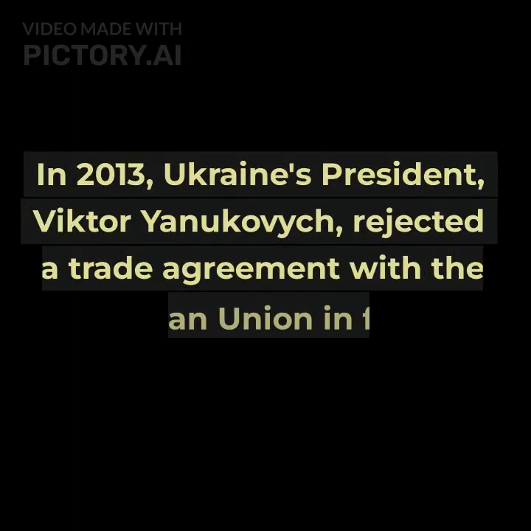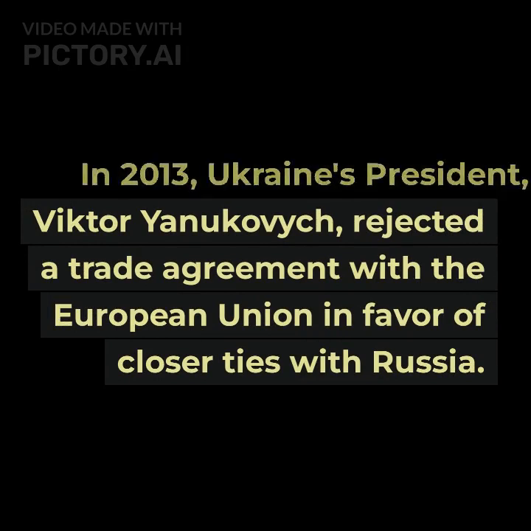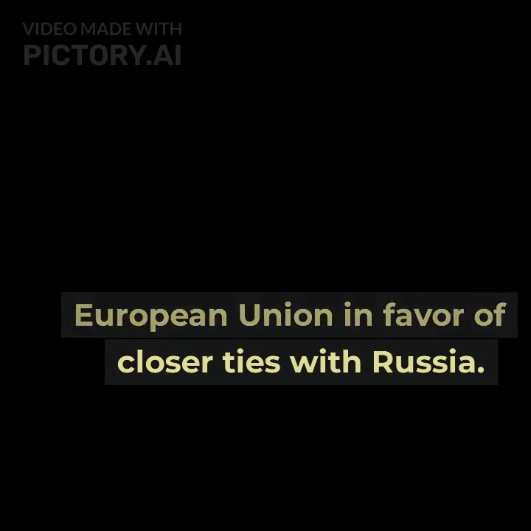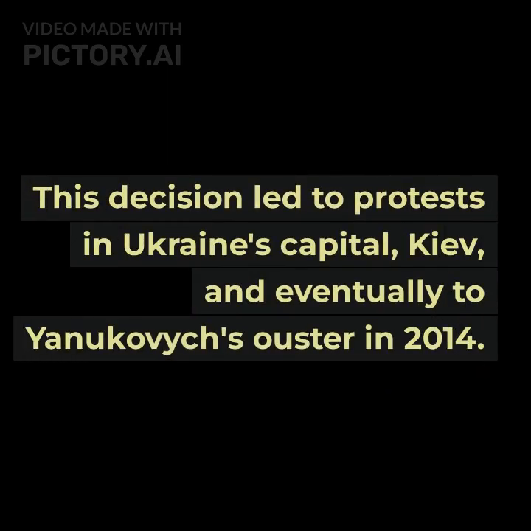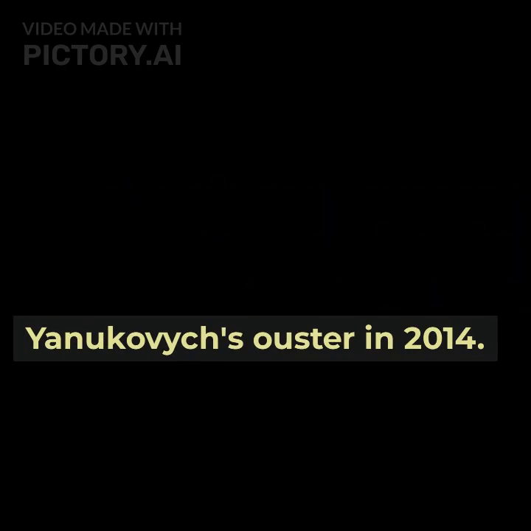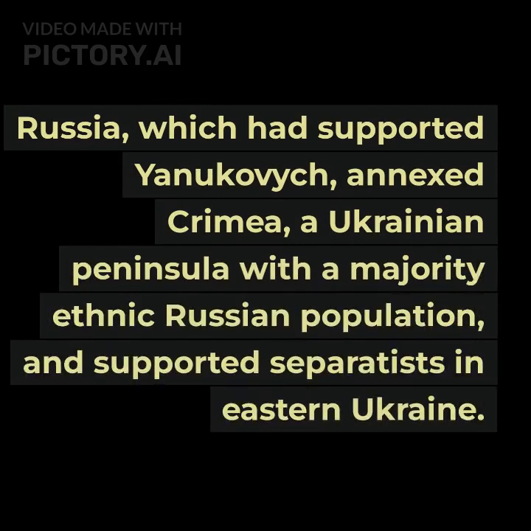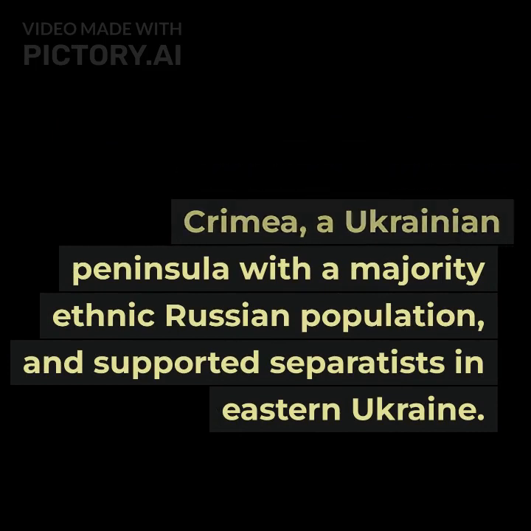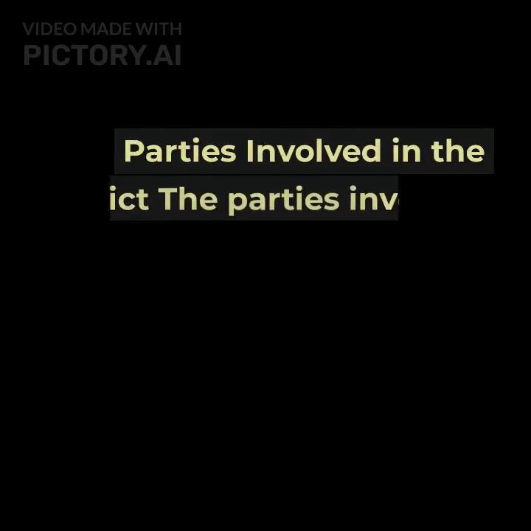with Europe. In 2013, Ukraine's president, Viktor Yanukovych, rejected a trade agreement with the European Union in favor of closer ties with Russia. This decision led to protests in Ukraine's capital, Kiev, and eventually to Yanukovych's ouster in 2014. Russia, which had supported Yanukovych, annexed Crimea, a Ukrainian peninsula with a majority ethnic Russian population, and supported separatists in eastern Ukraine.